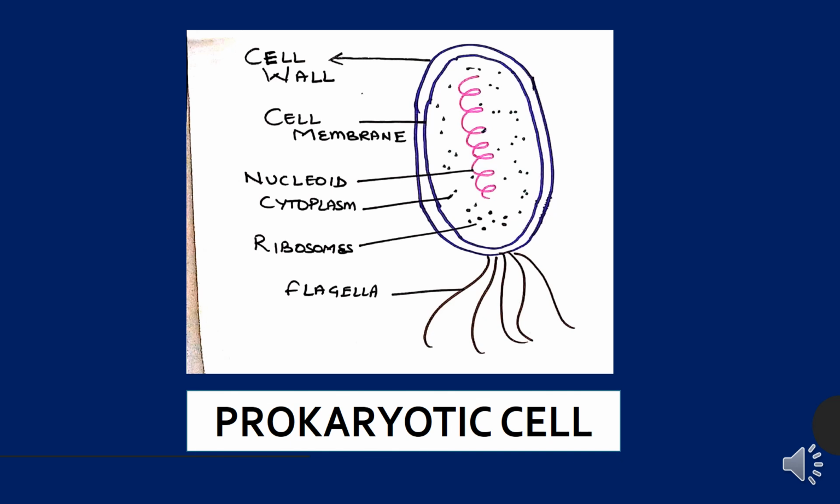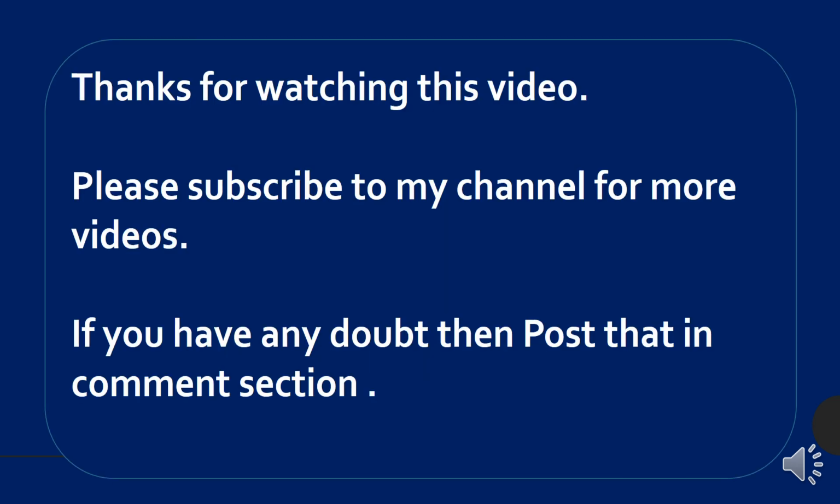Then the cytoplasm is there, and the ribosomes do not have any membrane. So these are prokaryotic cells, which do not have membrane bound cell organelles and do not have a well defined nuclear region surrounded by a nuclear membrane. So this was all about the basic concepts of the cell chapter. In the next video we will talk about the structure of the cell.